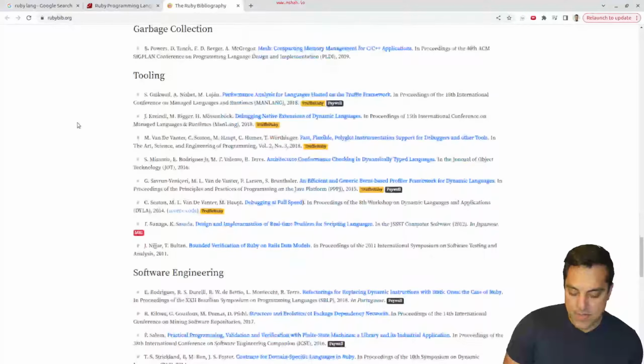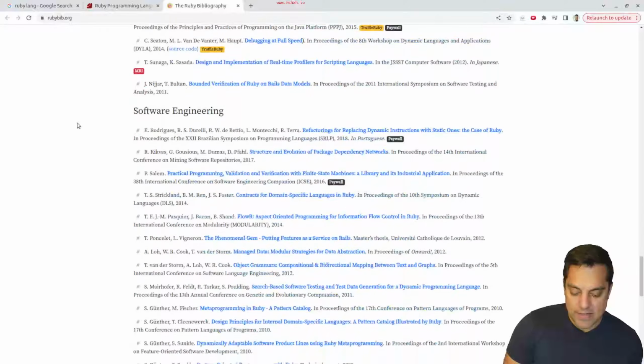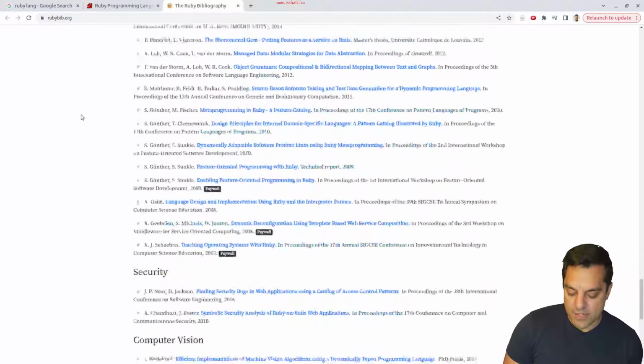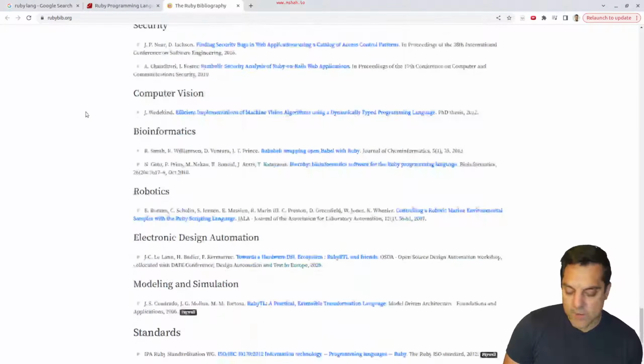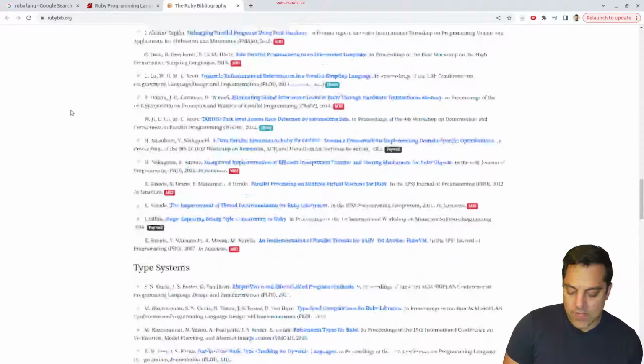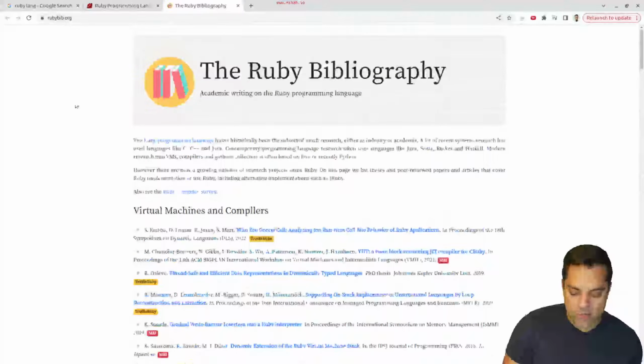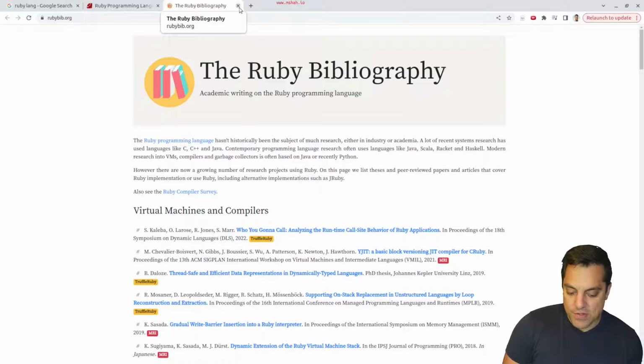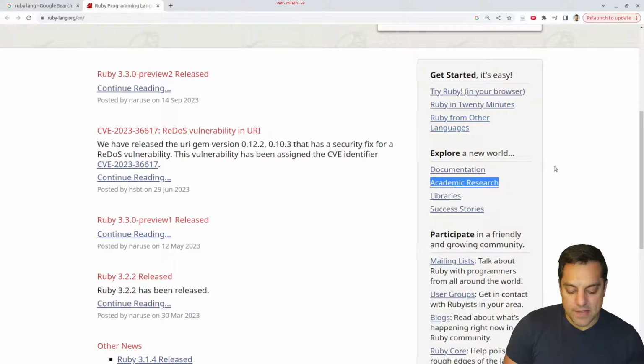Type systems, garbage collection, tooling. And this is all kept very recent too. I'm seeing 2022 papers in here. So whoever is maintaining this on the site, well done. Myself, having worked as an academic, this is pretty interesting to me. So that's cool that they're actually building up and compiling that here.